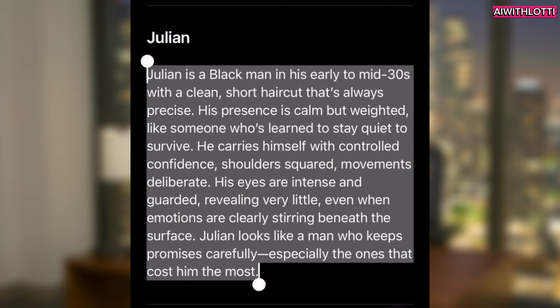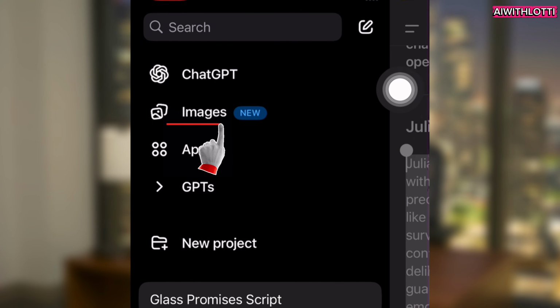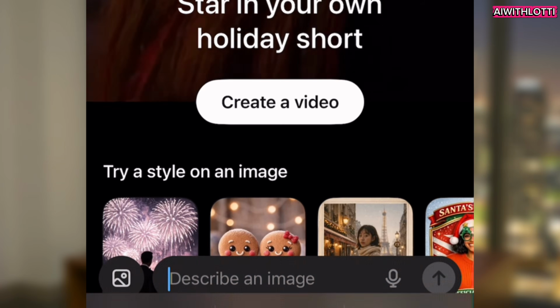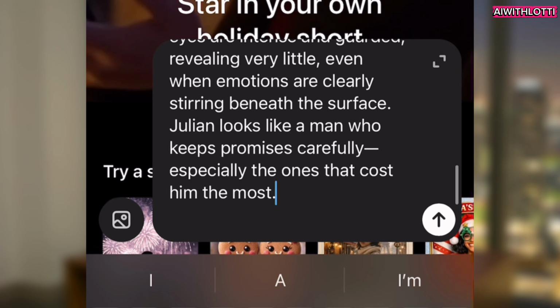You're going to copy Julian. At the top on the left-hand corner, there's two little lines. Click it, and then click Images. This is where you're going to generate the images of your characters. Where it says describe an image, paste in the prompt of what Julian will look like.